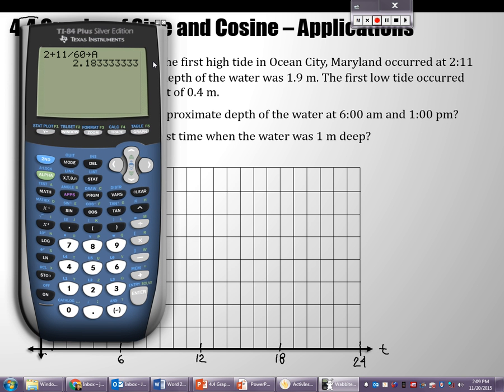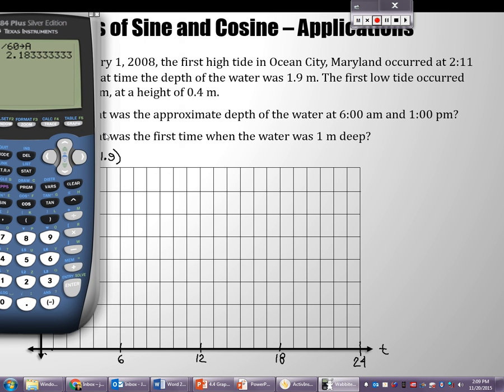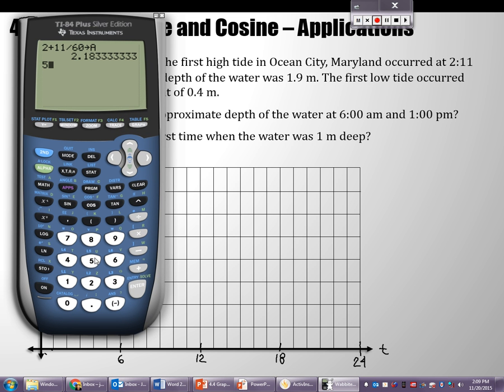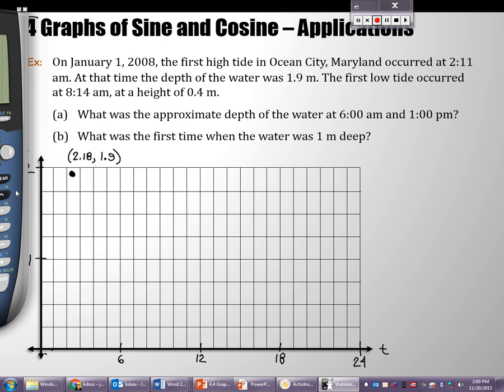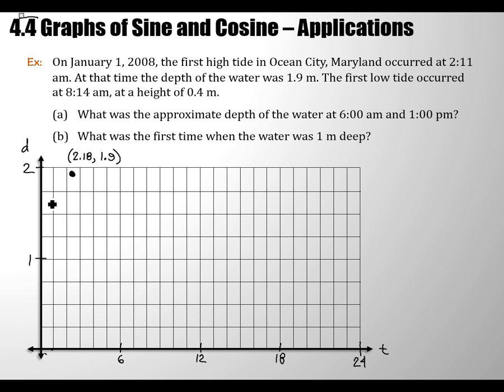All right, the next piece of data that we were given is that the very first low tide occurs at 8:14. So 8 plus 14/60ths of an hour. This should feel familiar. When we were doing degrees and minutes, it's the same thing. Time works the same way. So I'll store that in B just in case I need B later. That'd be fun. 8.23 approximately hours is what that really means. 8.23. So that's around there.